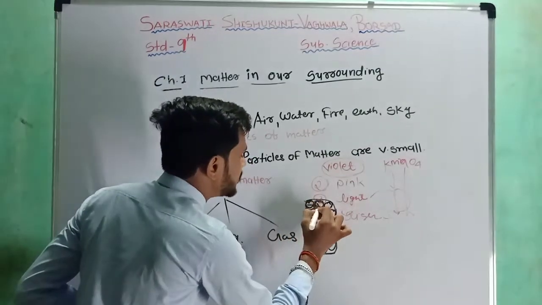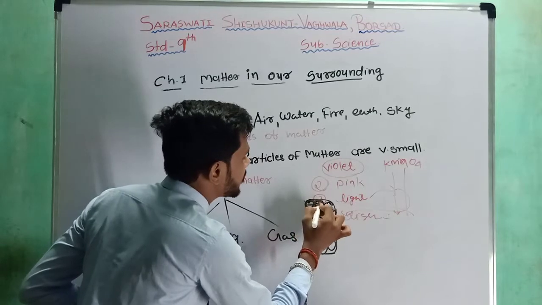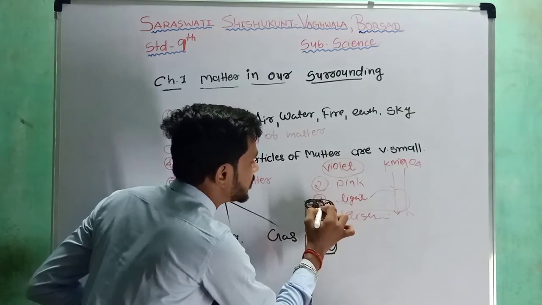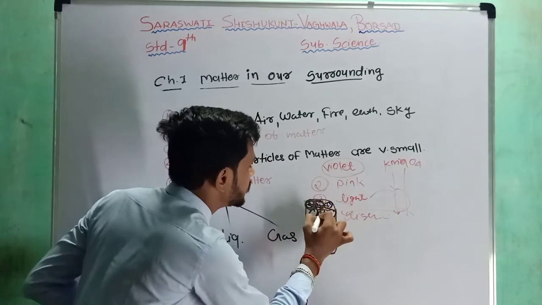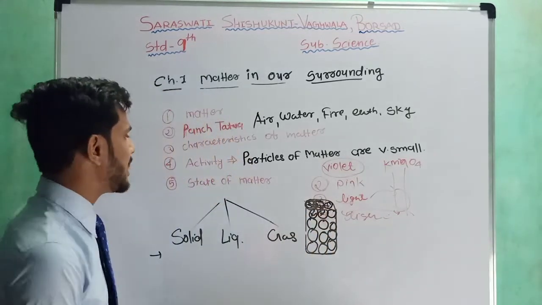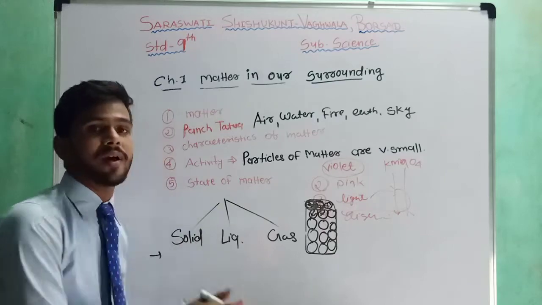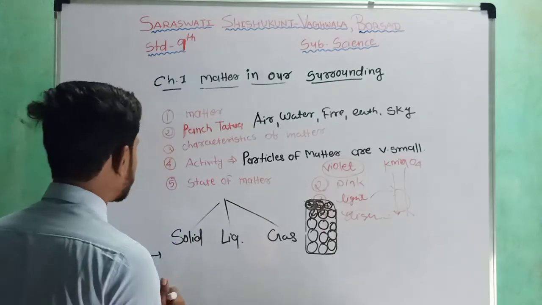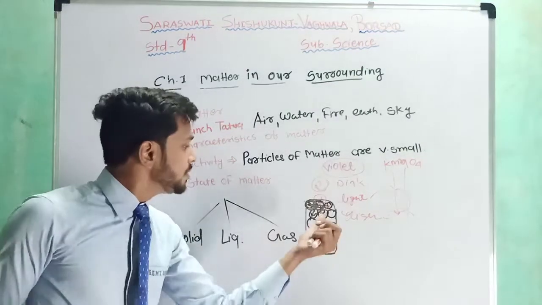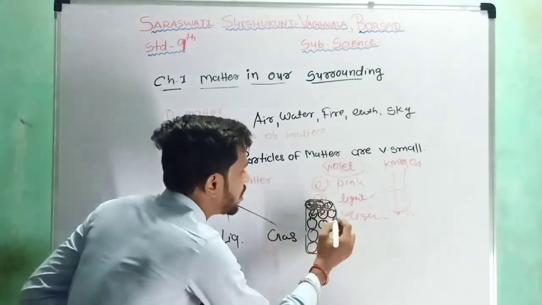The first particle is attracted by the second, the second by the third and first, and so on. So we can say that the intermolecular attraction between the particles in a solid is very high. The second point is that the space between the molecules is very small.